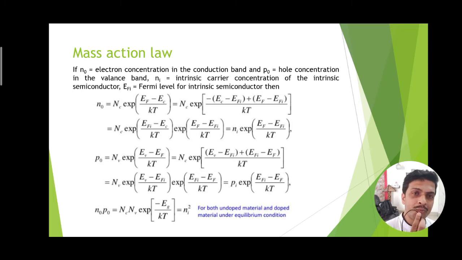this proof can be easily done in a few mathematical steps as shown above, where n0 and p0 both have expressions. We have brought in the Fermi energy level of the intrinsic semiconductor in both equations, and we manipulated some expressions. If we take those product, they will resemble the square of ni, as shown at the end of the proof.